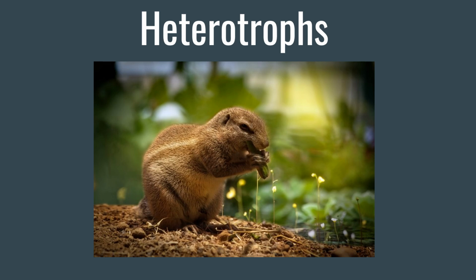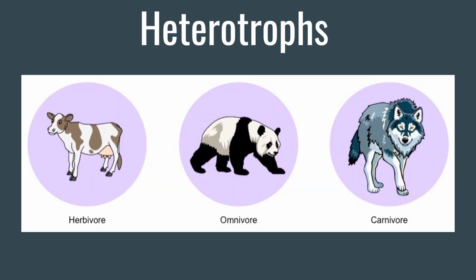Heterotrophs are also known as consumers. These organisms eat other organisms to get energy. There are three different types of heterotrophs based on what they eat. Herbivores eat producers. Carnivores eat other consumers. Omnivores eat producers and consumers.